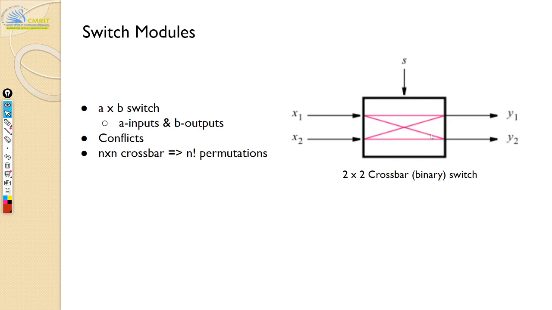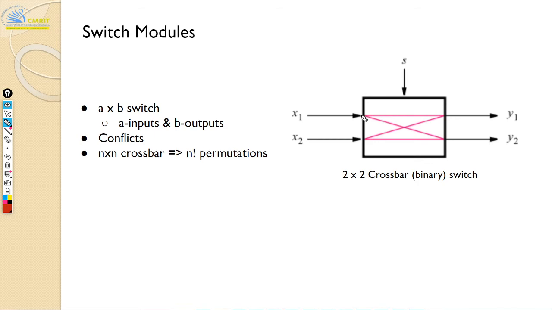Here we see a 2 by 2 switch. It's one of the simplest switches. So two inputs and two outputs are there. Now if x1 wants to send something to y1, my S is simply a select, so I can use multiplexers inside to select which one is going to talk to which. It's just a simple combinational circuit. Inside this black box, it's a very small combinational circuit controlled by a mux.